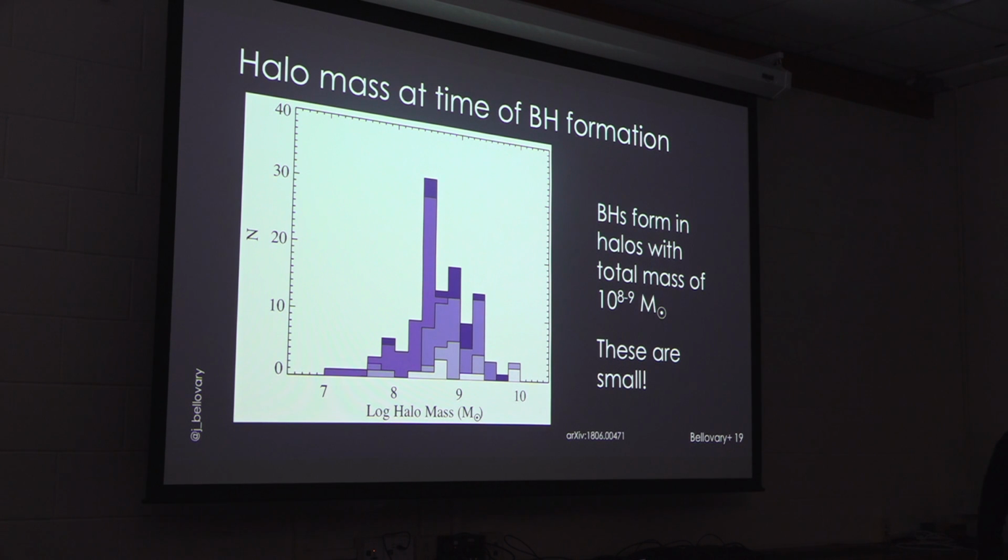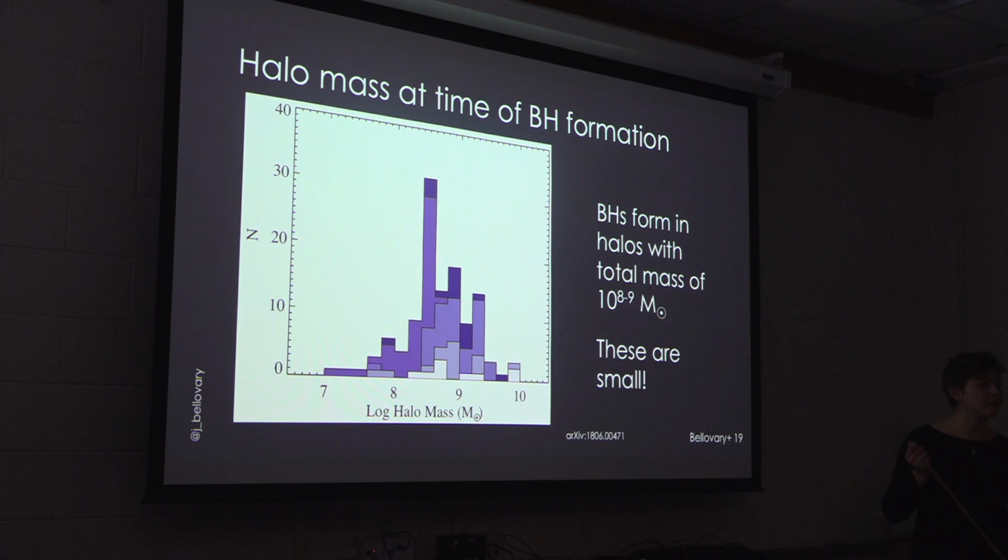You had a question? Yeah, so does every halo have a black hole, or are there halos without a black hole? There are definitely halos without black holes. I think my next figure is the occupation fraction. So I'll show you how the fraction of halos with black holes varies over time. What are the masses of the black holes? The black holes form with a mass of 50,000 solar masses.